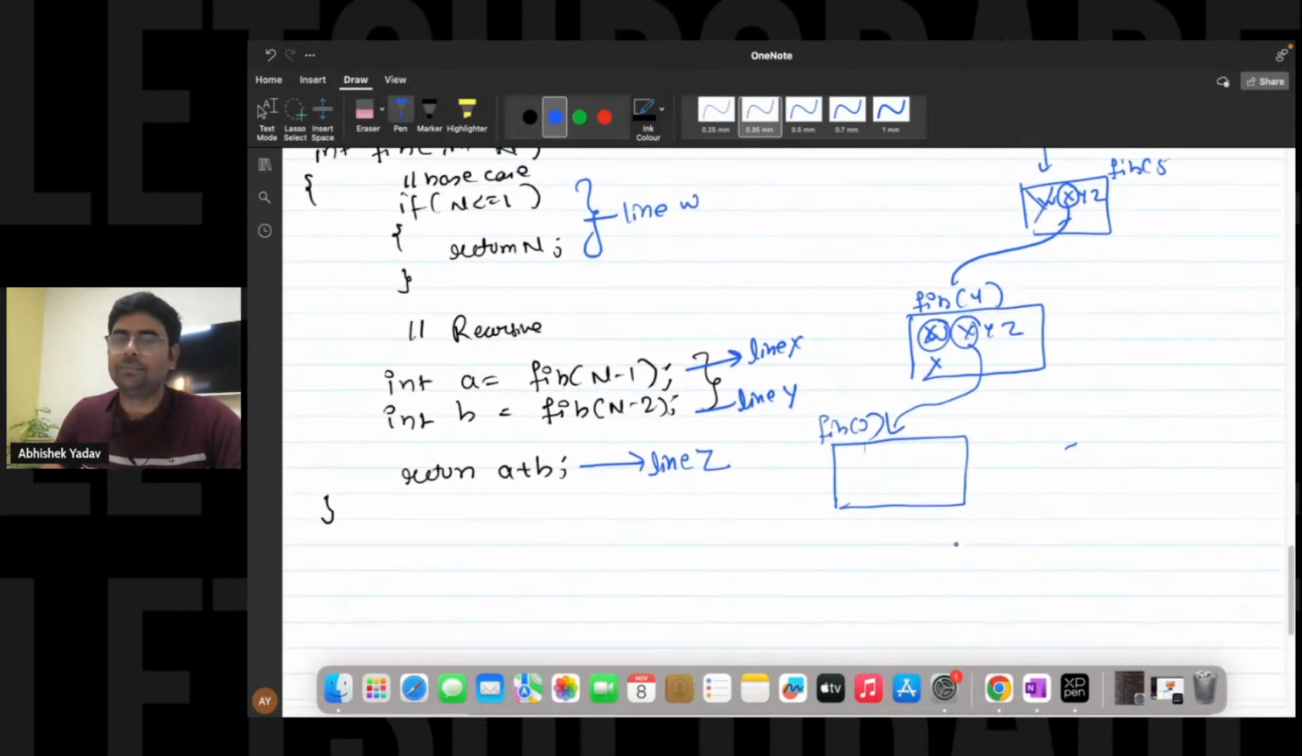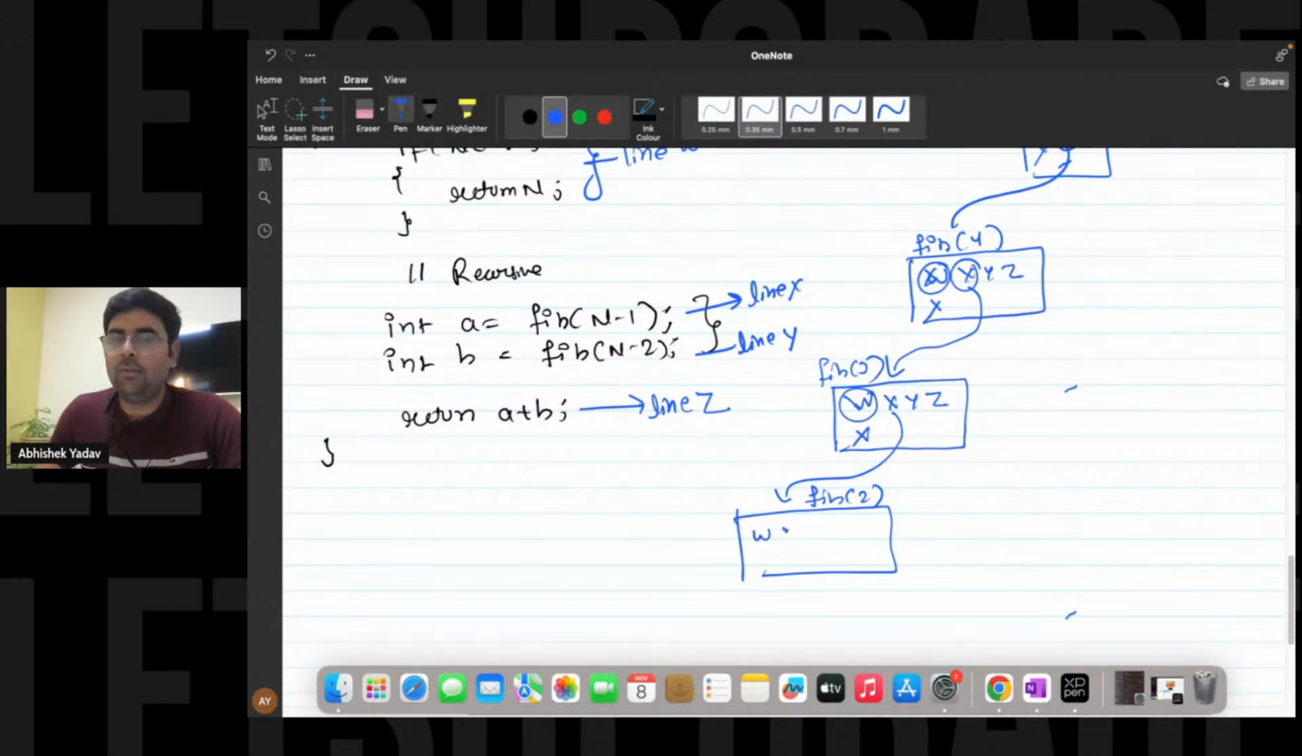Again, in the world of Fibonacci of 3, you have W, X, Y, Z. Again, you have 4 lines. The base case is not true; 3 is less than or equal to 1 is not true. You will go to line number X. At line number X, you are calling a function again, that is Fibonacci of 2.